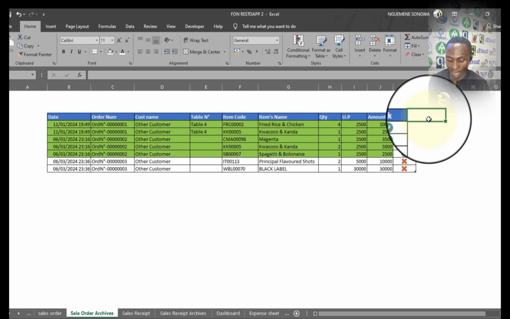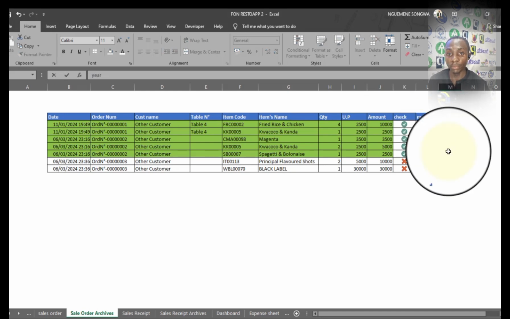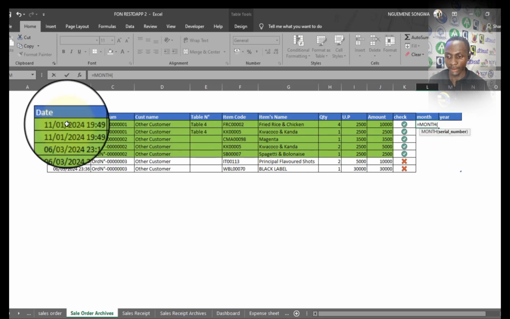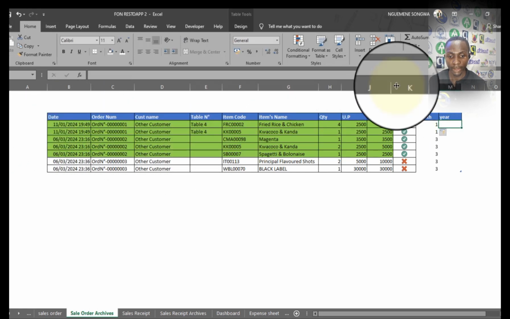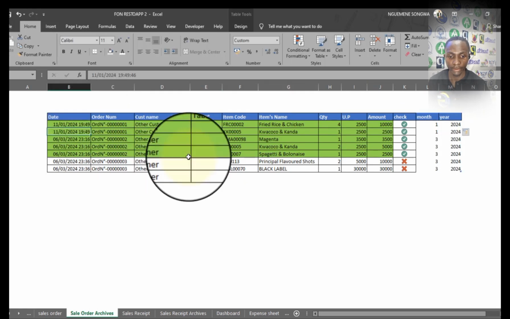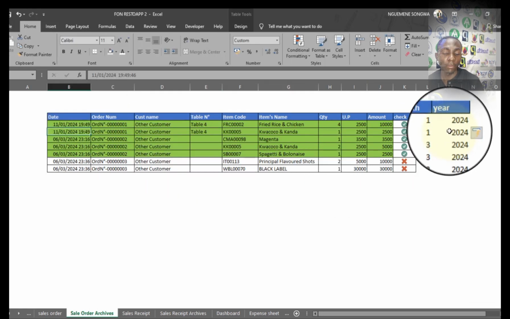That's why here I'm going to rapidly create something like month as a column and also year. There could be other ways to do this, but I just wanted to make it simple. So in terms of month, we need to extract the month from this date. So I'm going to say equals MONTH, and select this cell as a serial number. For the year, I'm going to select the function YEAR, and select this date as a serial number. So you see, we automatically detect the month and the year.